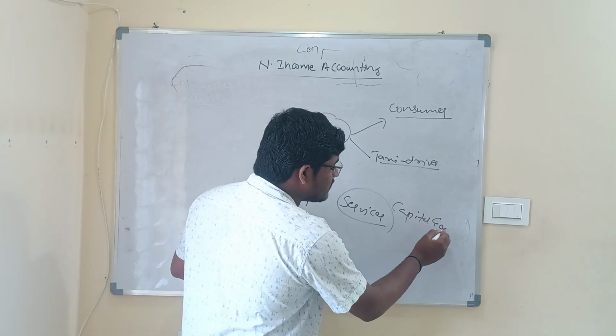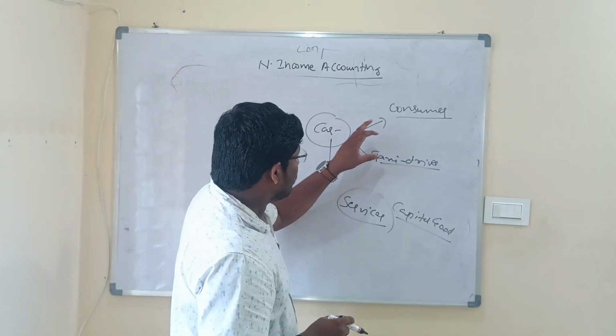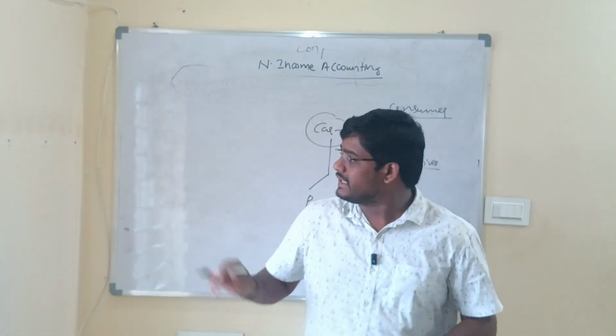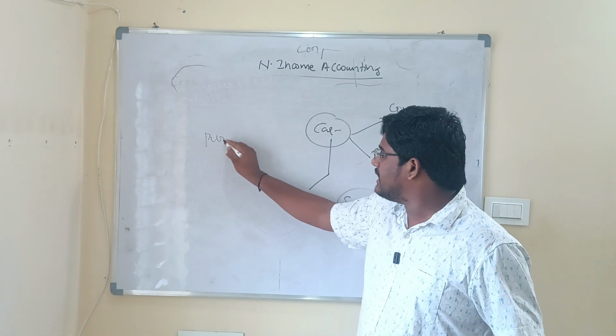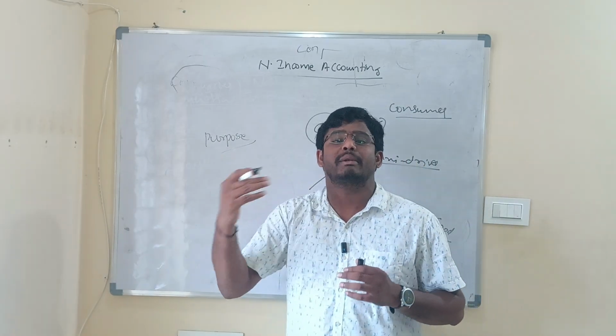Now by this example what we can understand is that which type of final good it is depends on the purpose for which it is being used, or the person by whom it has been bought.